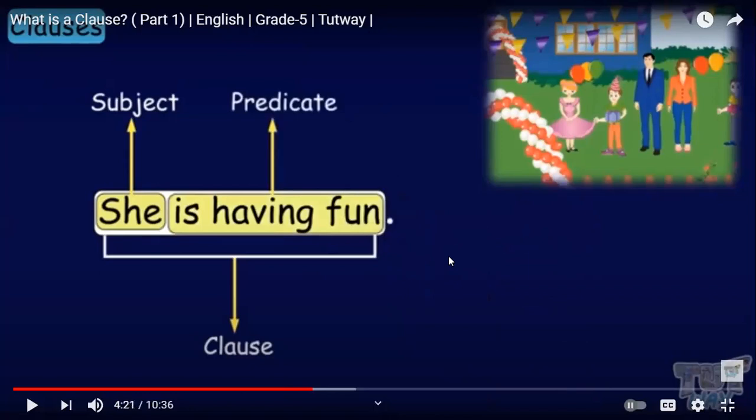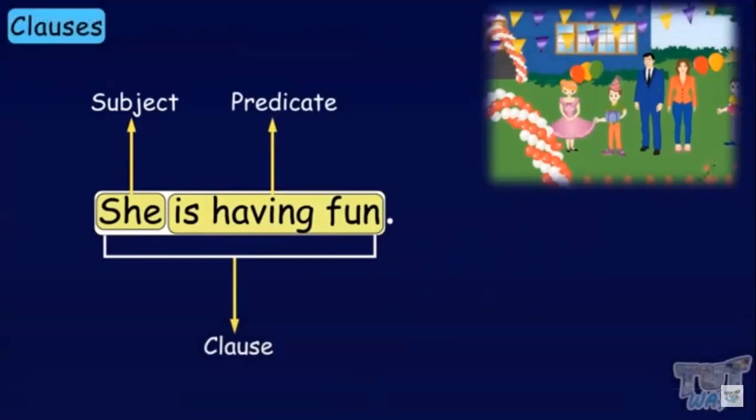Individual means alone. It can stand alone. But it's a part of this sentence, so it's a clause.